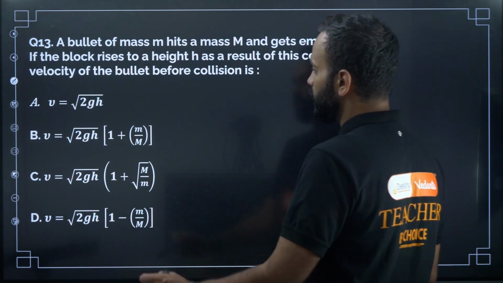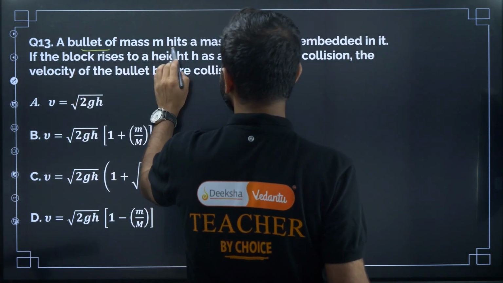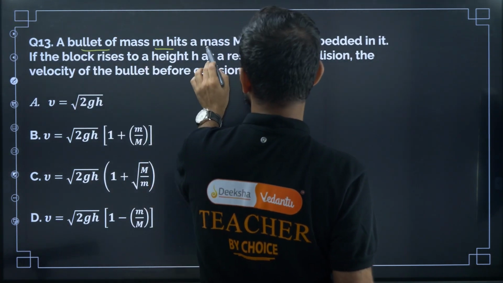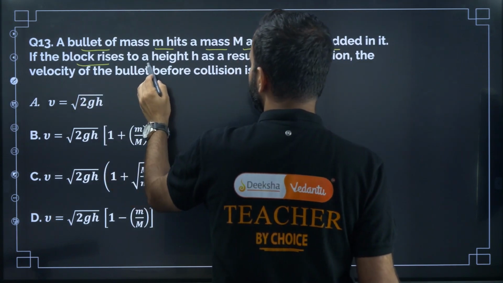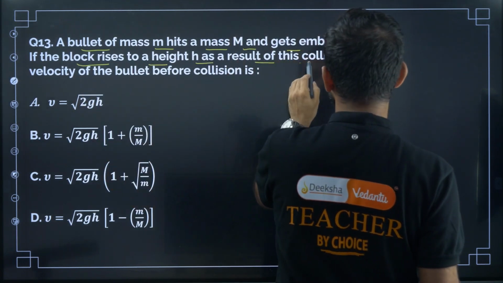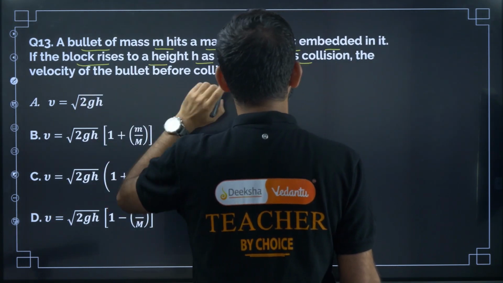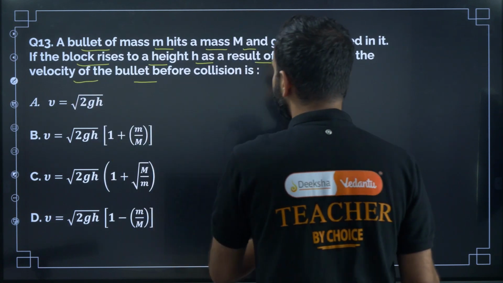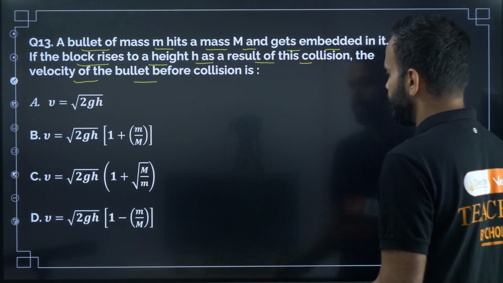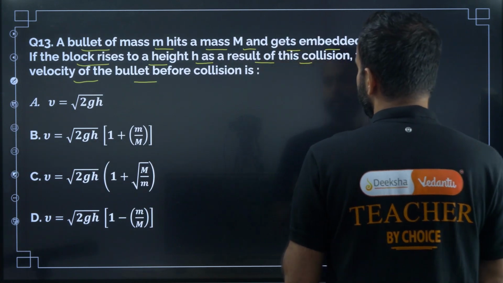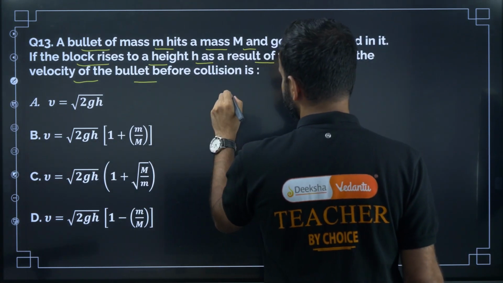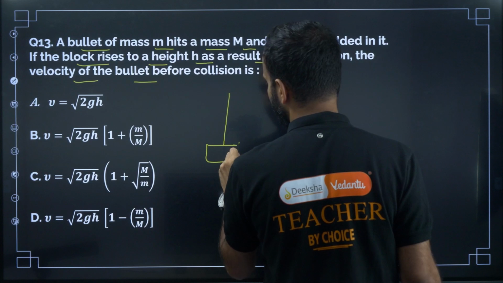Okay, next one, question number 13. A bullet of mass m hits a mass capital M and gets embedded in it. If the block rises to a height h as a result of this collision, the velocity of the bullet before the collision is, so we need to find the velocity of the bullet before the collision. So now this is the block.